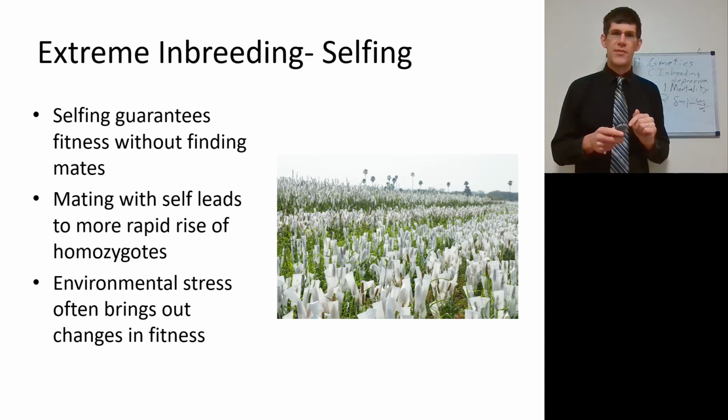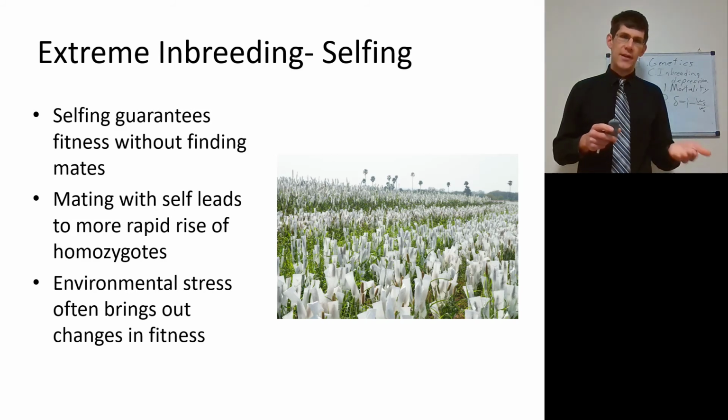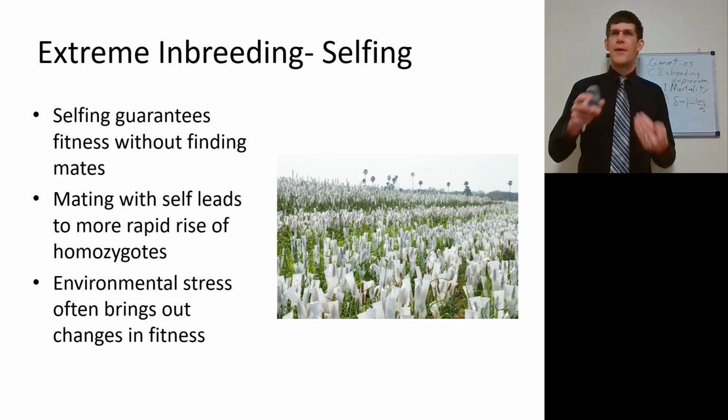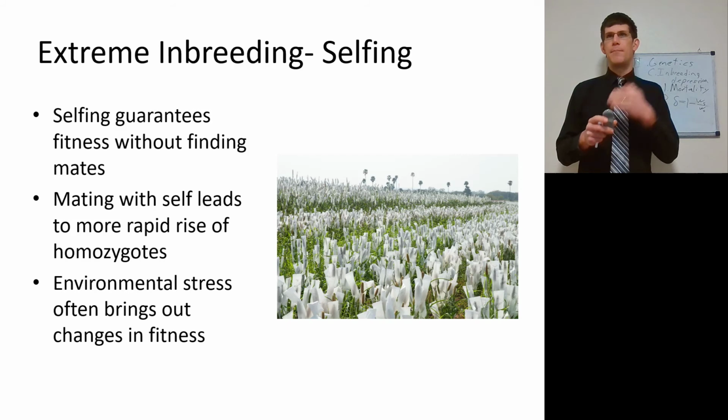We'll come back to that with selfing later, but I want to introduce you to that idea that organisms can also self by their own choice. Mating with self can lead to the more rapid rise of homozygotes, however, which is kind of a counter effect to being able to always find a mate.